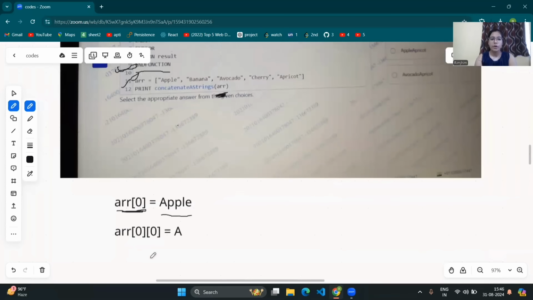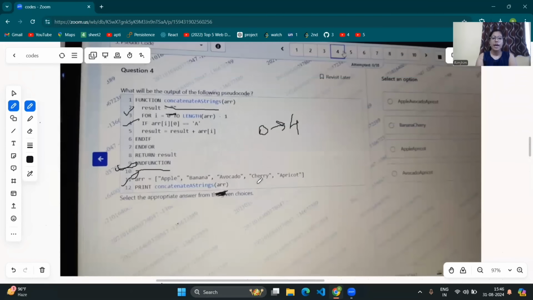So this means what? This is a string, and at every index of a string there is a character. So this means the character at the 0 index, that is A here. So we have to check whether the character at the first index, the 0 index, is A or not.